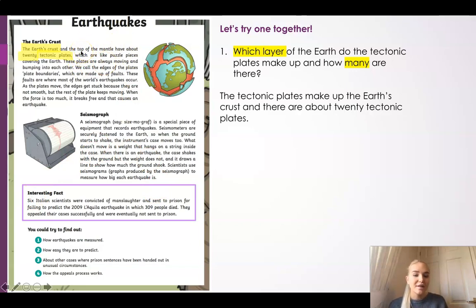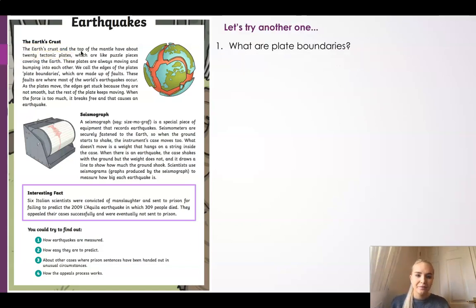So I could also say the tectonic plates make up the Earth's crust and the top of the mantle. But I can see there are about 20 tectonic plates. So I've highlighted my keywords, I've found the area of the text which talks about tectonic plates, and then I've found my answer and I've written my answer here. Let's try another one together.